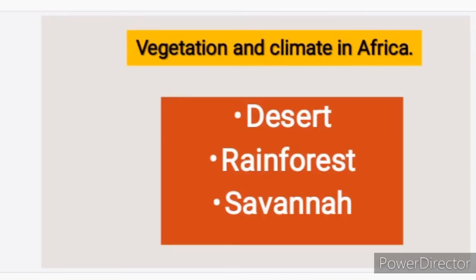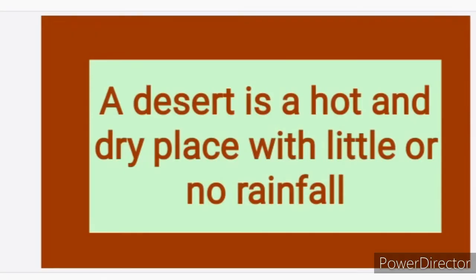Now let's look at the types of vegetation that we have in Africa. So we call it vegetation and climate in Africa. There are three major types of vegetation in Africa. We have the desert, the rainforest, and the savanna.